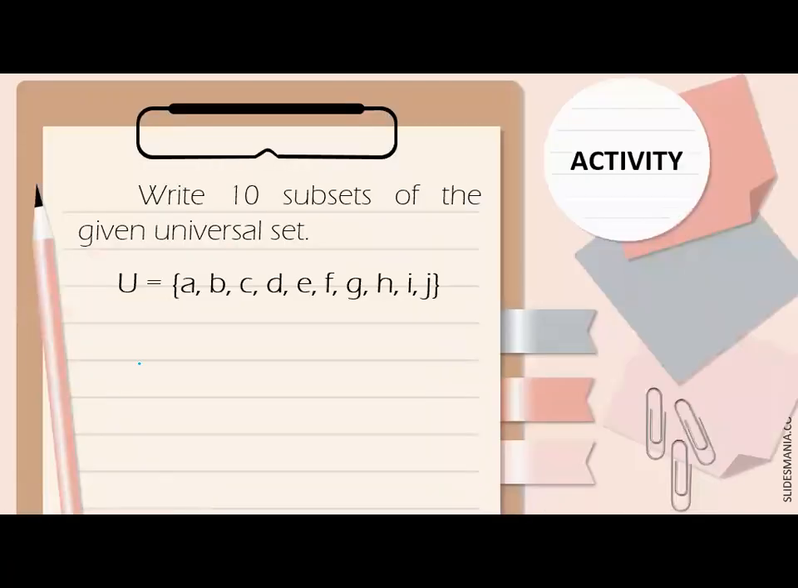Okay, so now we need to write 10 subsets of the given universal set. Prepare a clean paper and pen. You need to write 10 subsets of this universal set. We have A, B, C, D, E, F, G, H, I, and J. Remember that a subset, we can have a null set, cardinality 1, 2, 3, 4, 5, and so on. Okay, dapat hindi lang lalagpas dito sa ating number or cardinality of this universal set. You may now start doing this activity.